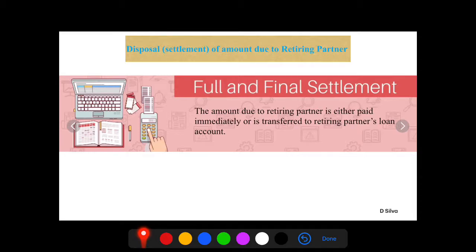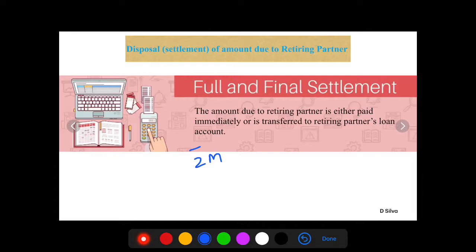That is called the amount due to the retiring partner. So how are we going to settle this money? Either it will be paid in cash immediately or you're going to transfer that amount to the retiring partner's loan account. Students, kindly note this can be asked as your 2-mark question.